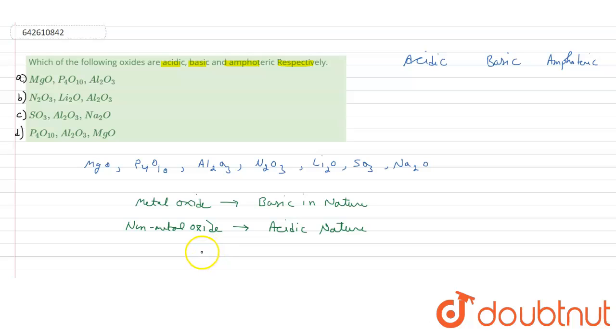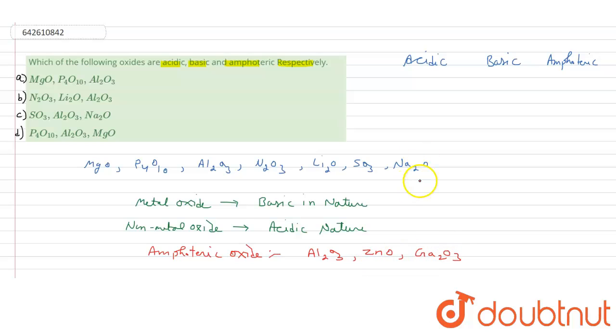For amphoteric oxides you just have to memorize, as there are few amphoteric oxides. There are some amphoteric oxides, for example Al2O3, this is an amphoteric oxide. ZnO is also an amphoteric oxide. Ga2O3, yes, this is an amphoteric oxide. These are some amphoteric oxides, which have both acidic and basic properties.